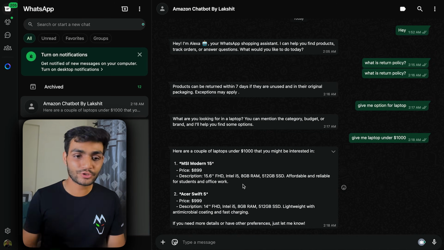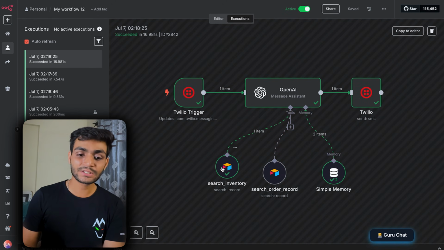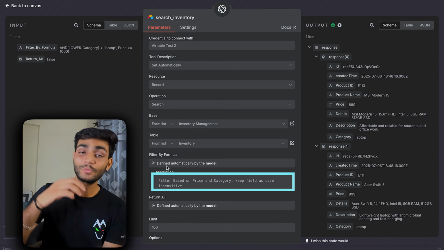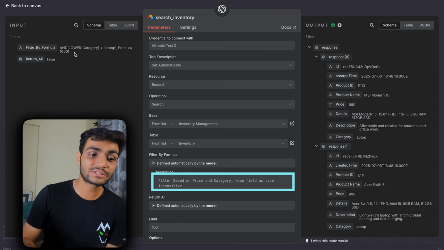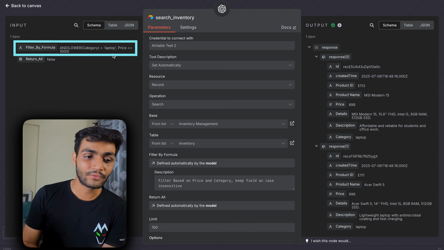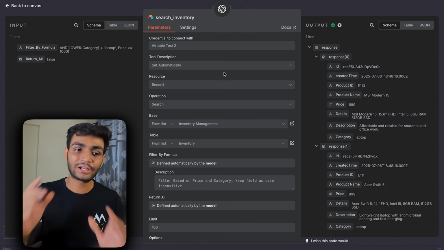If you go to the execution of n8n, inside execution, if you click on the recent execution, you can see that search inventory was called. And inside search inventory, this filter formula was automatically given by the model. It created the formula to search for the category of laptop and price less than $1,000. So it is working perfectly over here.